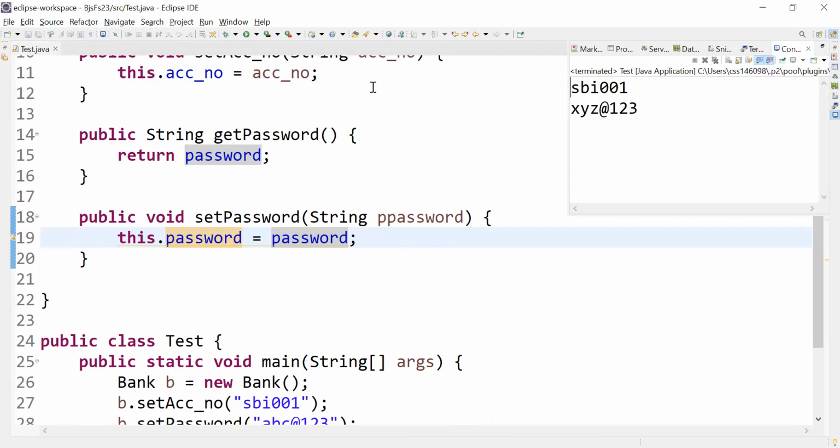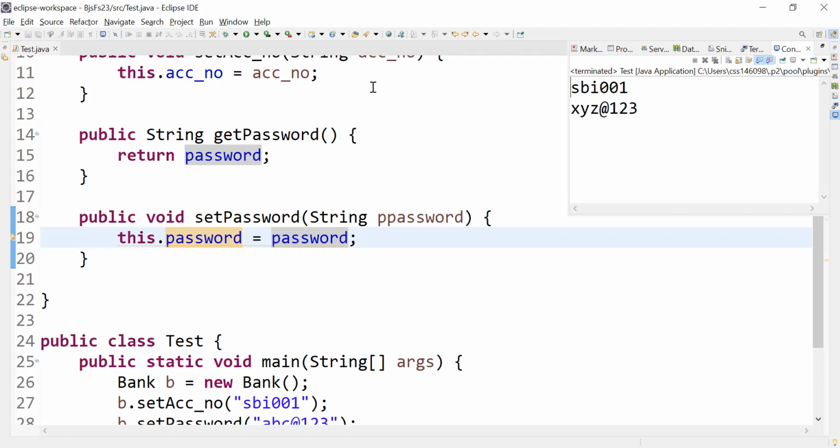Got the clarity? So take down the next point in your notes. To overcome the shadowing problem, we need to differentiate between local and instance variable.